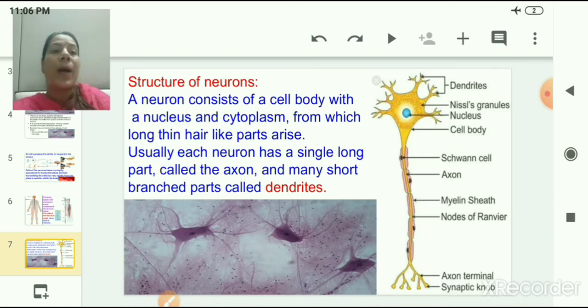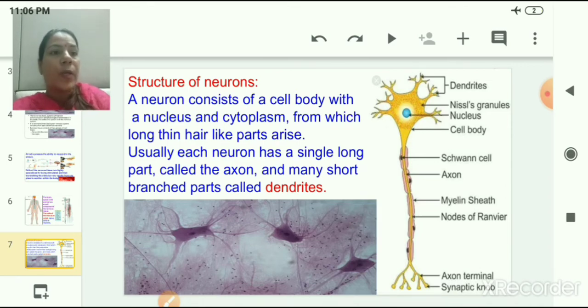This axon part again has an extra sheath which is made up of myelin, and this sheath is called the myelin sheath. This sheath is not a continuous covering over the axon. It forms a node-like structure where it is interrupted, and this node is called the node of Ranvier. There are also special types of cells which are called Schwann cells.